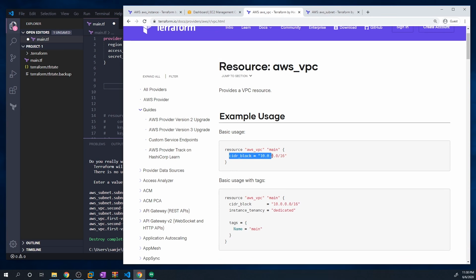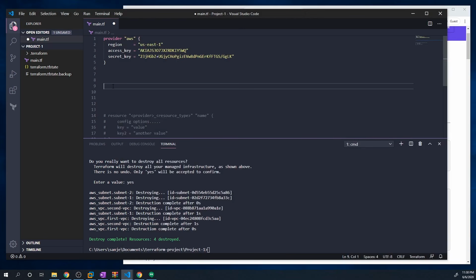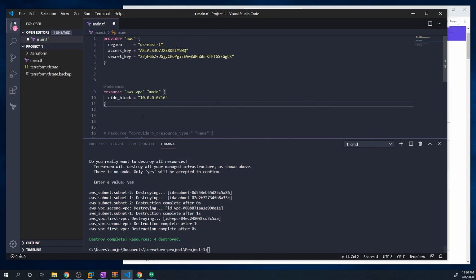All you have to do is just provide a CIDR block. And so this just means that for our VPC, the 10.0.0.0/16 is going to be the network that's going to be used for that VPC. So let's just copy this and we'll paste it in here to create a VPC.